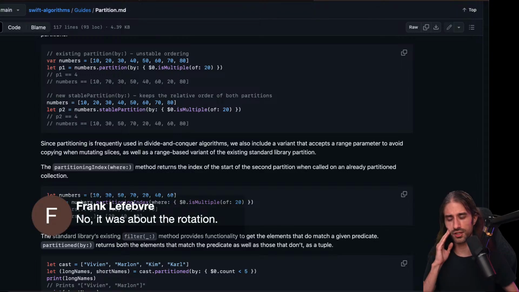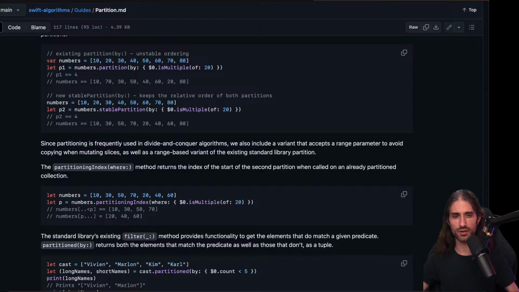Yeah, I guess for the rotation, I can kind of understand why you don't need to move something, since it stays contiguous in a way. Maybe you can do it by taking two sub collections and just remapping the indices. But you don't need to change the array itself. Your rotation can be just a different view of the same array. Let me know if I got it correctly or not.